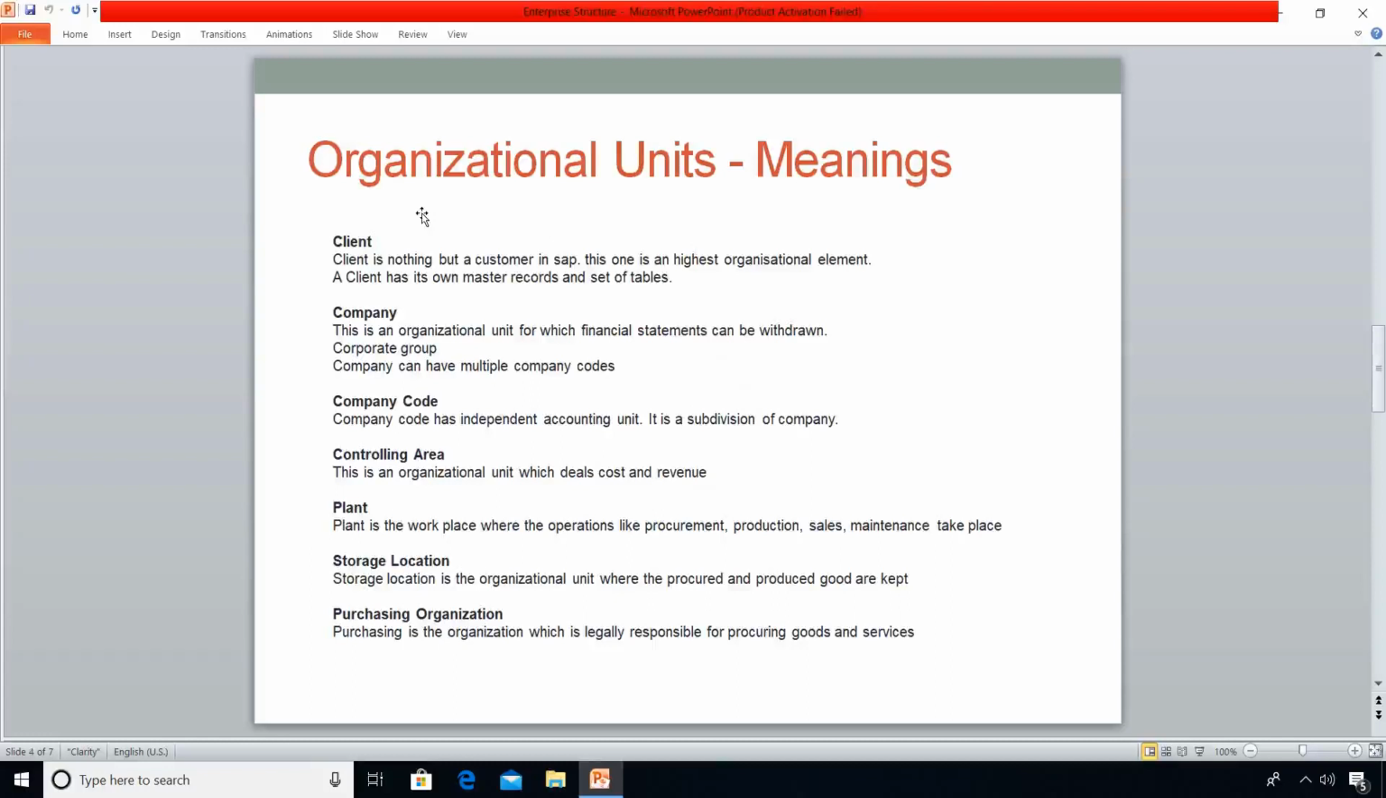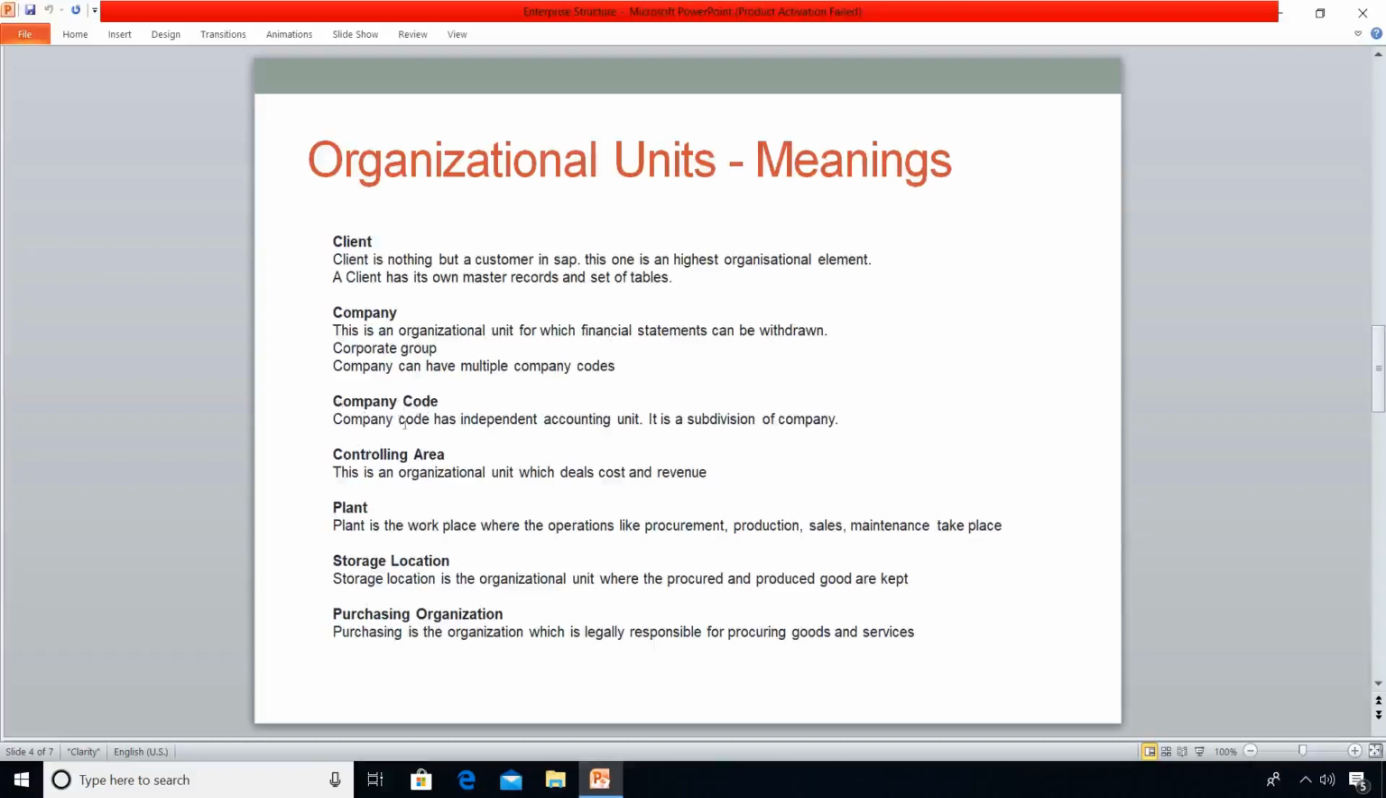Now let me illustrate the meanings of organizational units. Client is nothing but a customer in SAP. This one is the top highest organizational element in SAP. A client has its own master records and setup tables. Coming to company, as I told you earlier, company says about the corporate group of companies, headquarters. This is an organizational unit from which financial statements can be withdrawn. Company can have multiple company codes.